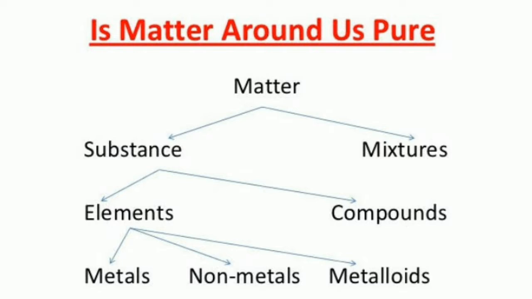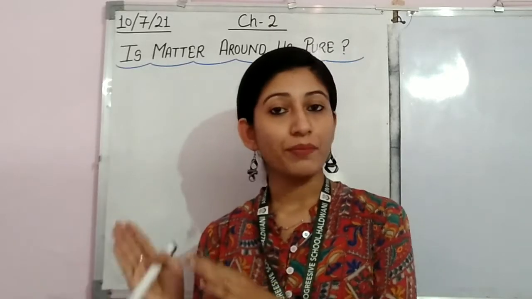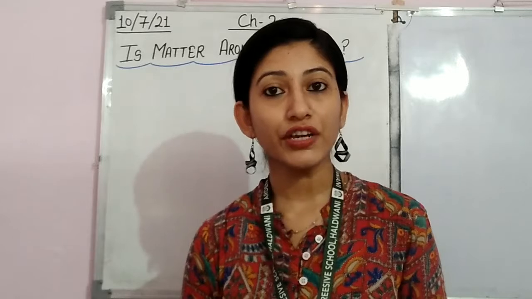When we talk about substance, we can further divide the matter in two forms, that is, either a pure substance as an element or in the form of a compound. When we talk about elements, I have explained that elements exist in three forms: metals, non-metals and metalloids. Mixtures are also of two types, that is heterogeneous mixture and homogeneous mixture. This all we have learned in our previous video.